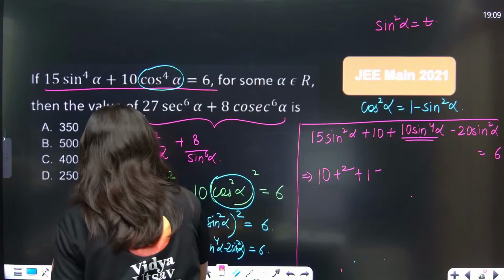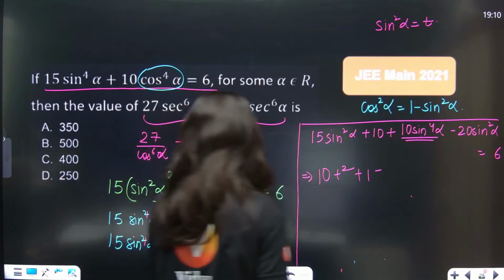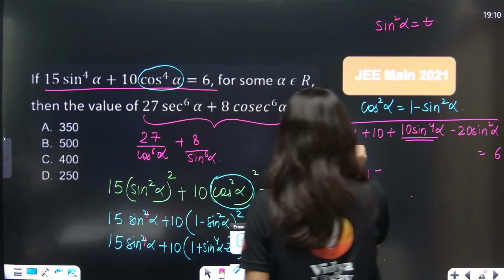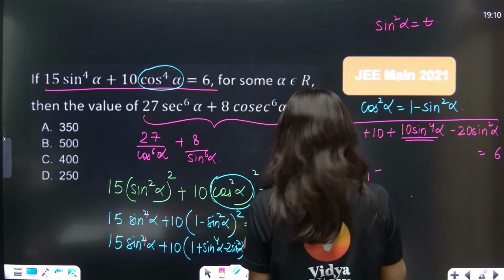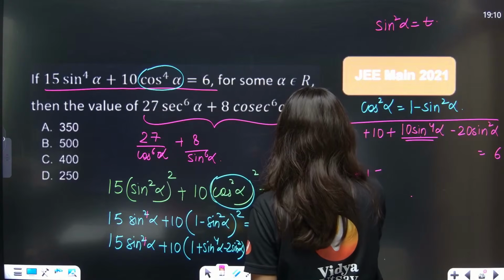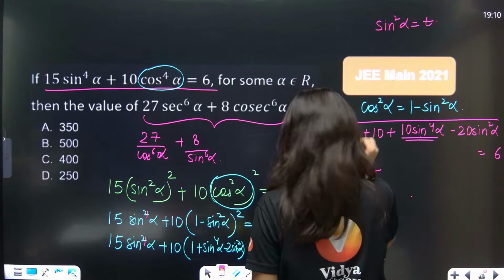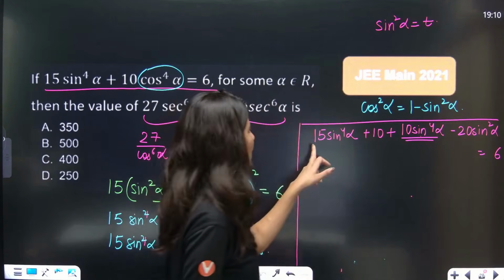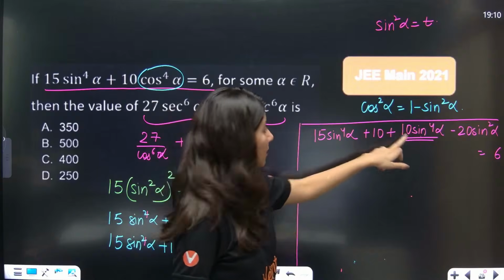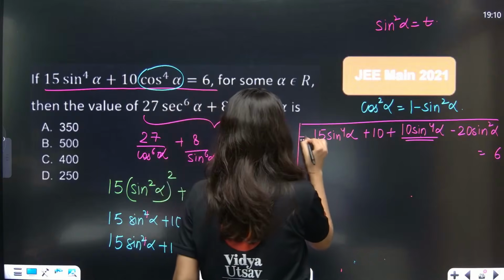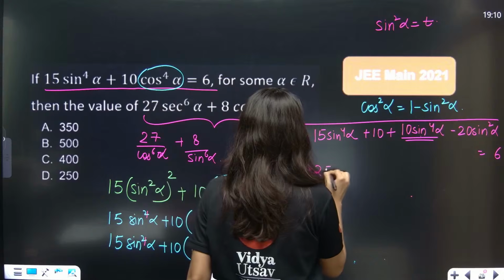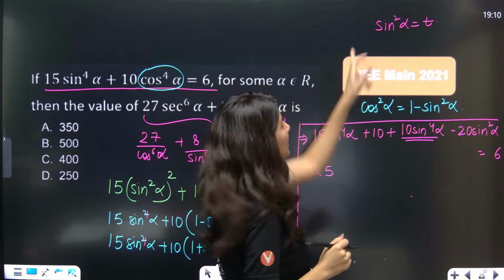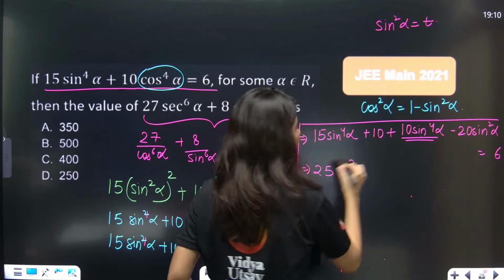This is power 4, sorry, oops, power 4. So this is 15 sine power 4. Yes. Okay, so 15 plus 10 will be 25, so 25 sine power 4. Now sine power 4 will be t square.